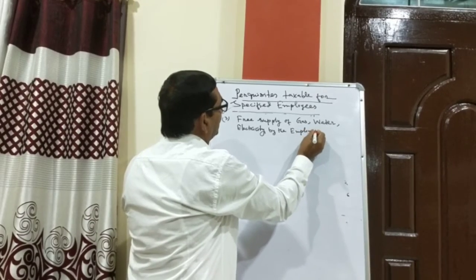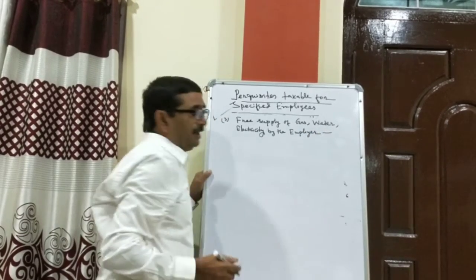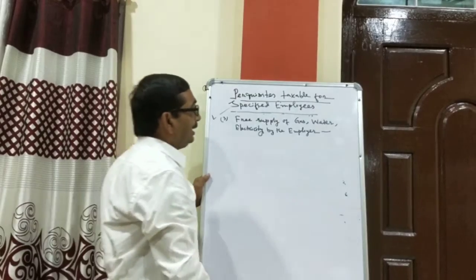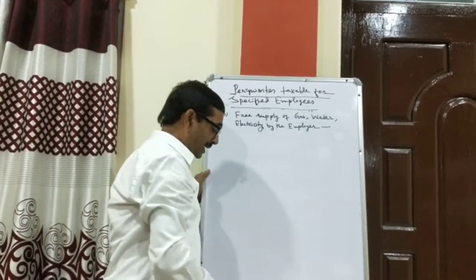If free supply is provided to the employee, it becomes a perquisite, and in that case, what is the treatment?